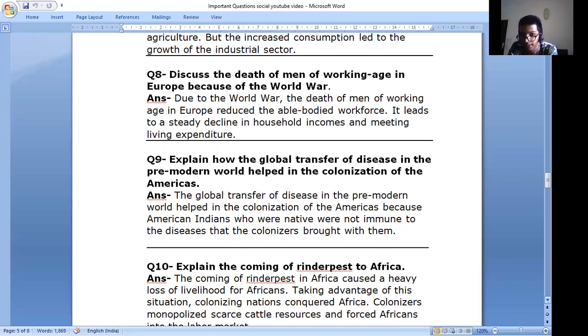The colonizers brought with them. I repeated this line because basically in this answer, the colonizers brought the diseases to the US with them. Okay, right.